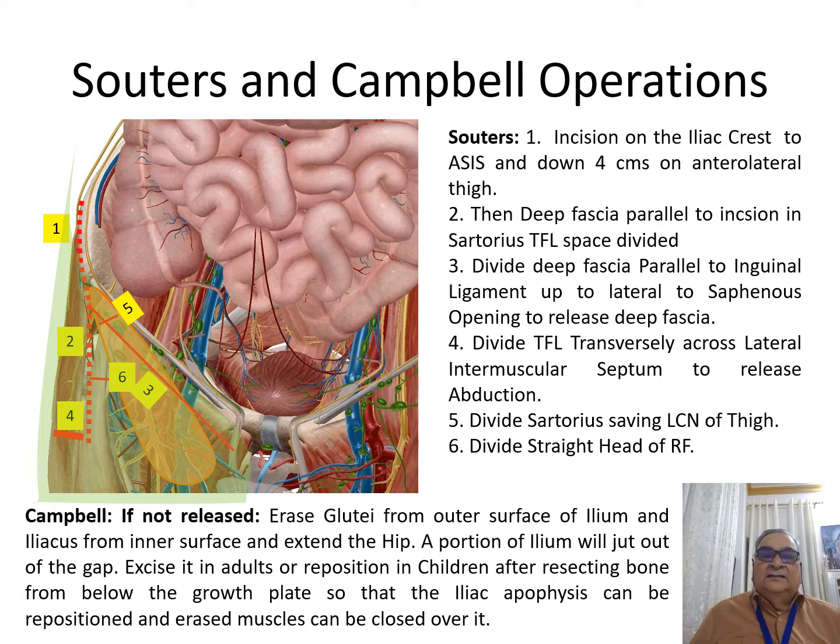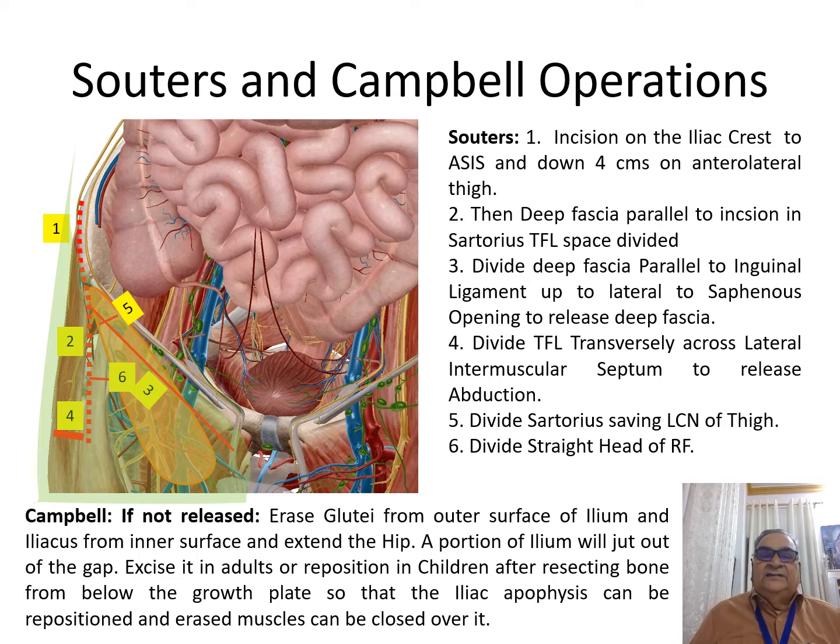and the deep fascia and the tensor fascia lata is divided transversely, not up to but across the intermuscular septum, so that you are sure that the iliotibial band is divided.